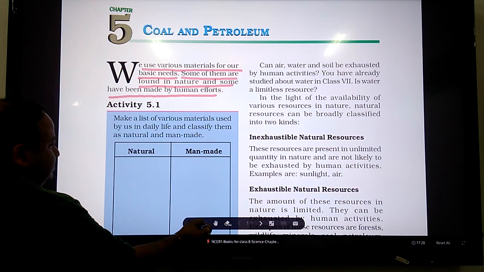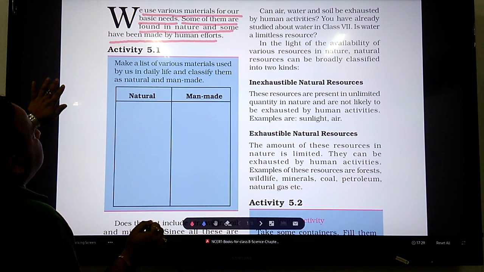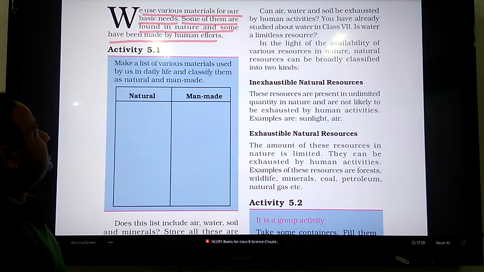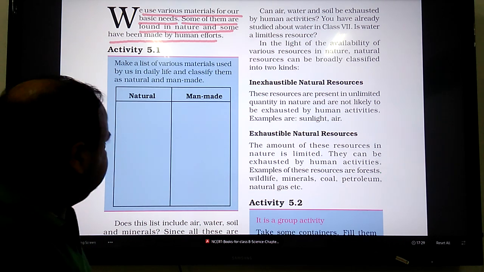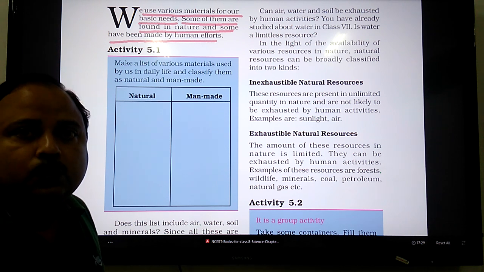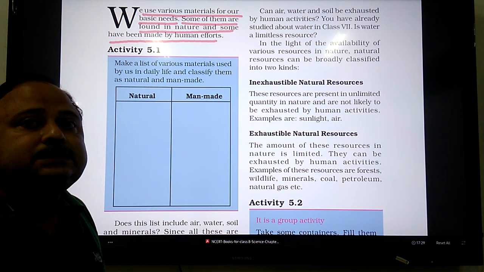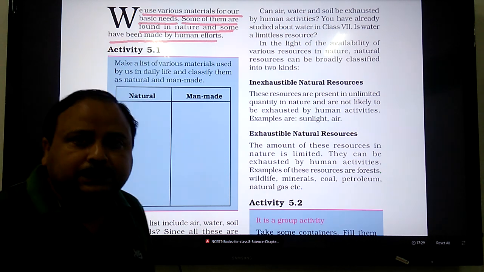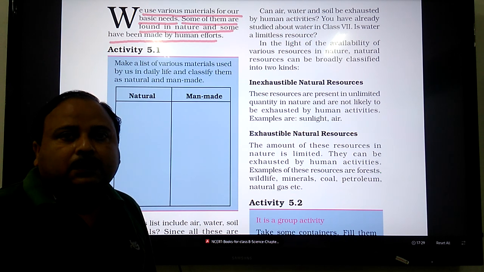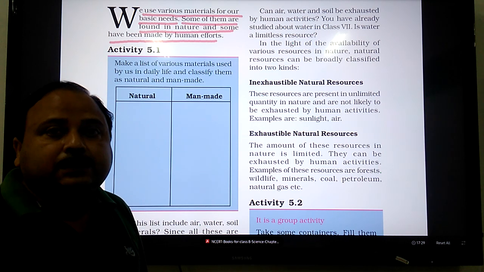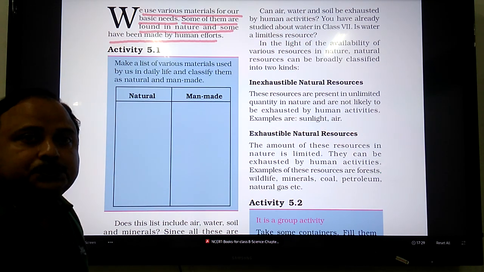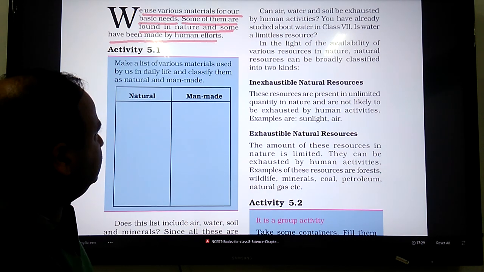Now we can see this activity 5.1, where you need to make a list of various materials used by us in daily life and classify them as natural and man-made. In the column where natural is written, you can write air, water, soil, sunlight, different types of medicinal plants, fruits, vegetables, pulses and cereals, honey, natural rubber. You can make a long list of naturally available materials which we use as our basic needs.